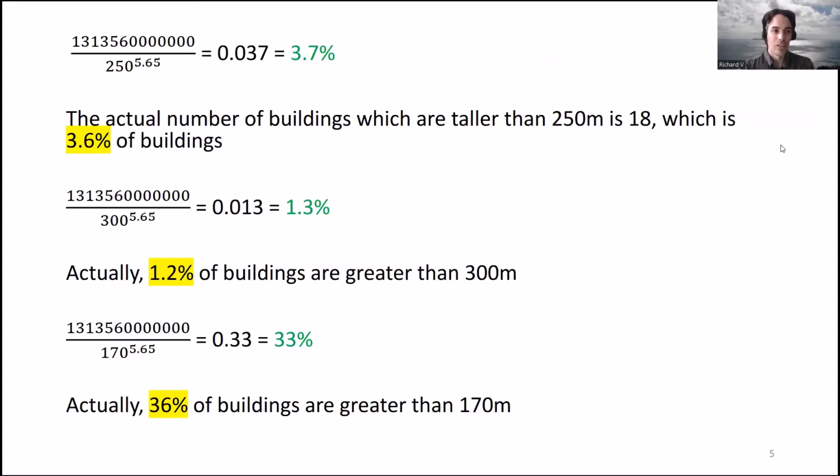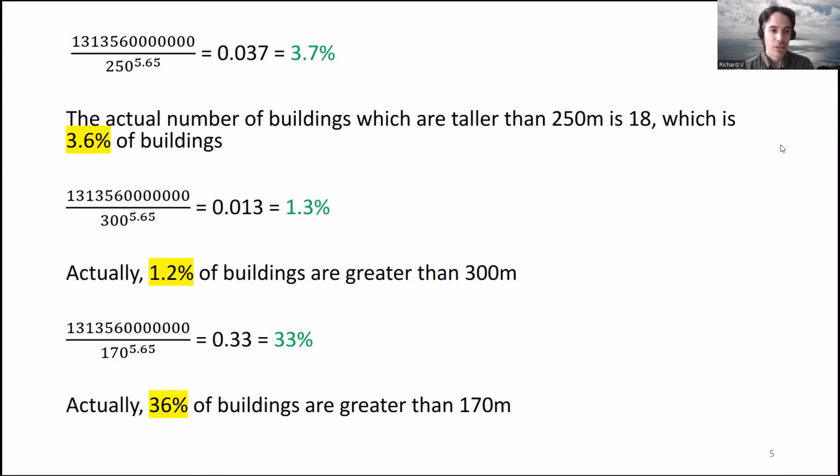Here are some examples. If we want the proportion of buildings which are higher than 250 meters, we put 250 meters into the formula, we get 3.7% as the answer, and the actual answer is 3.6%. Again, if we look at buildings taller than 300 meters, the magic formula gives us 1.3%, and the actual answer is 1.2% of buildings. If we look at, say, 170 meters, then we find that the magic formula gives us 33%, and actually 36% of buildings are greater in height than 170 meters. So it's not quite so accurate for lower heights, but it was quite accurate for very tall buildings.